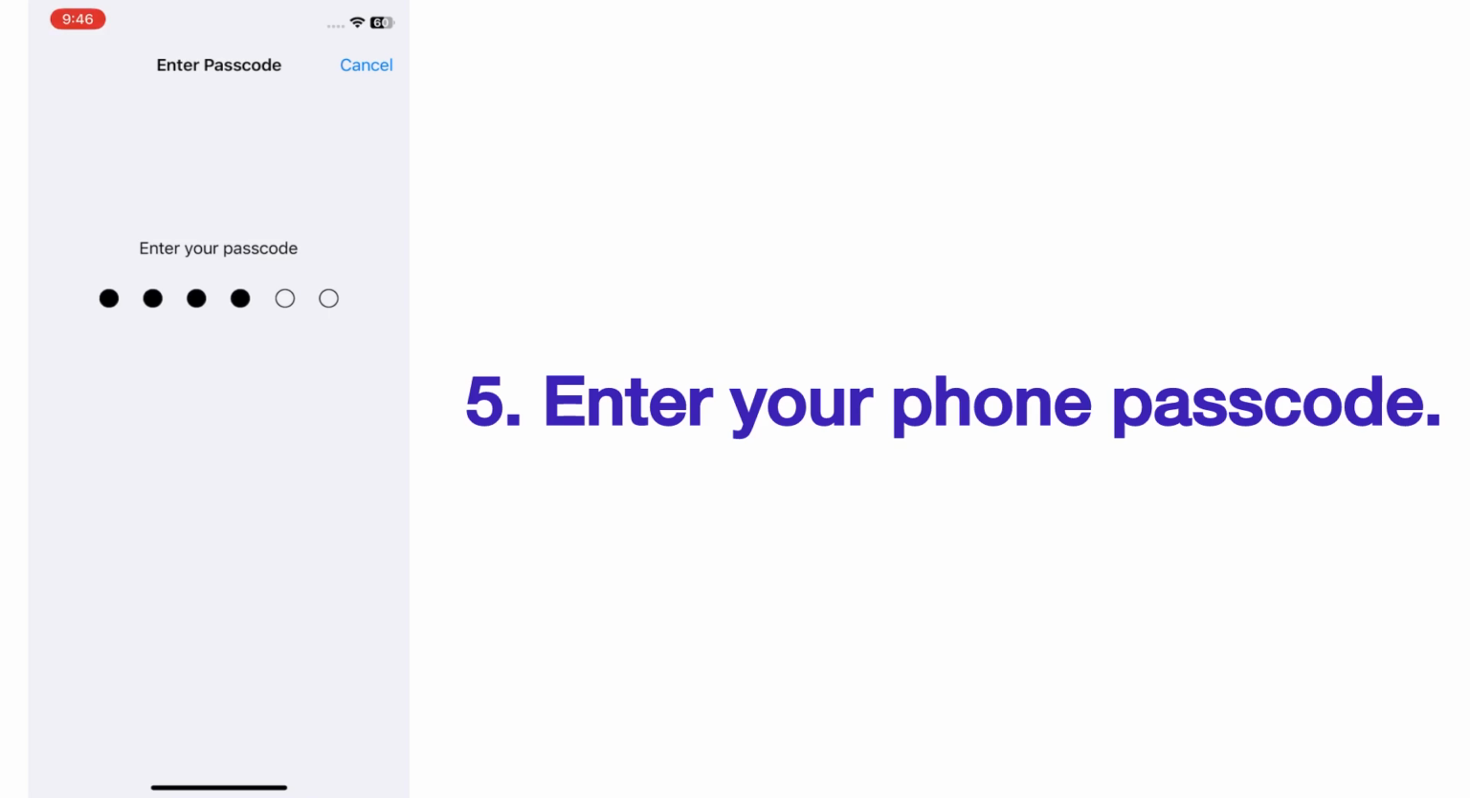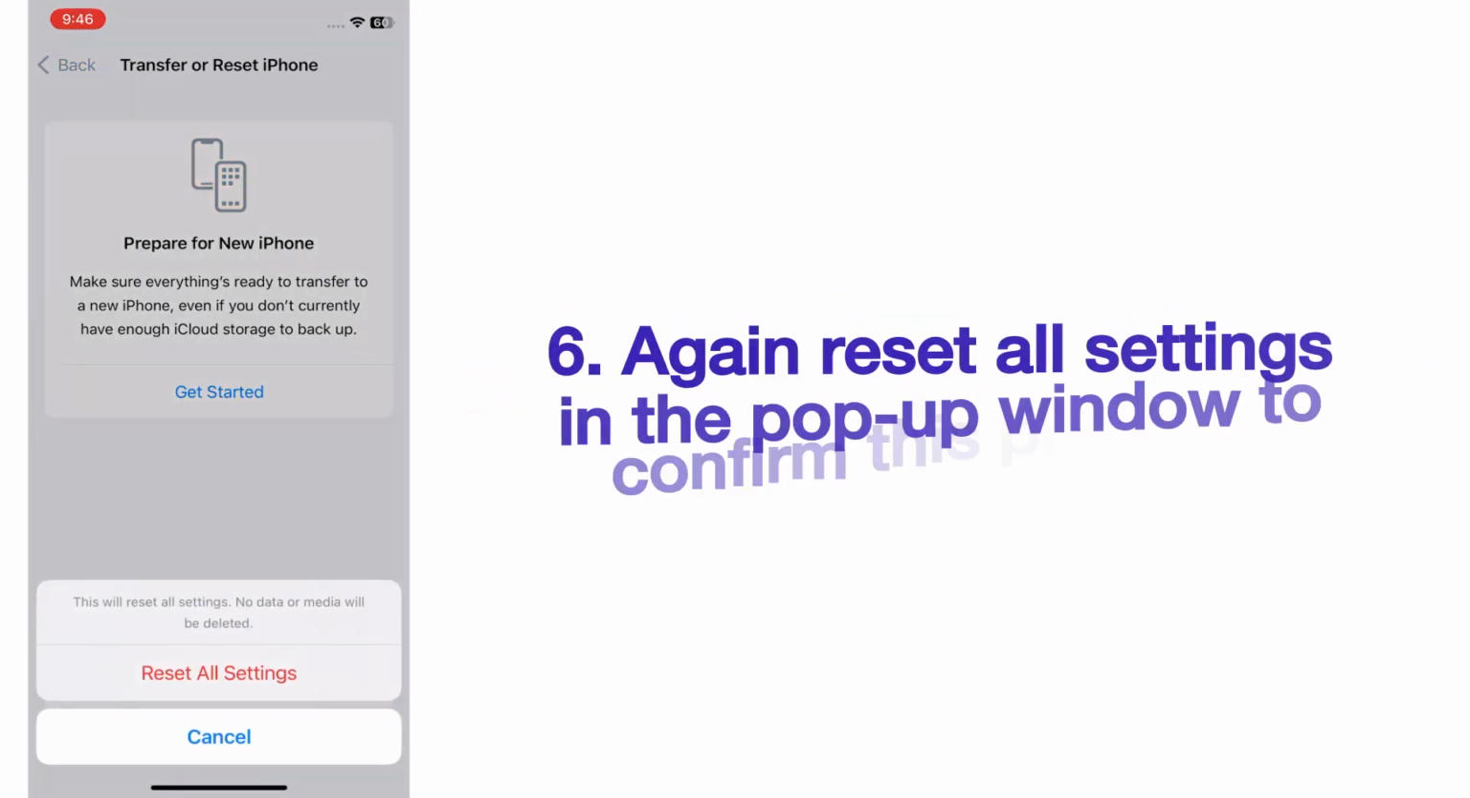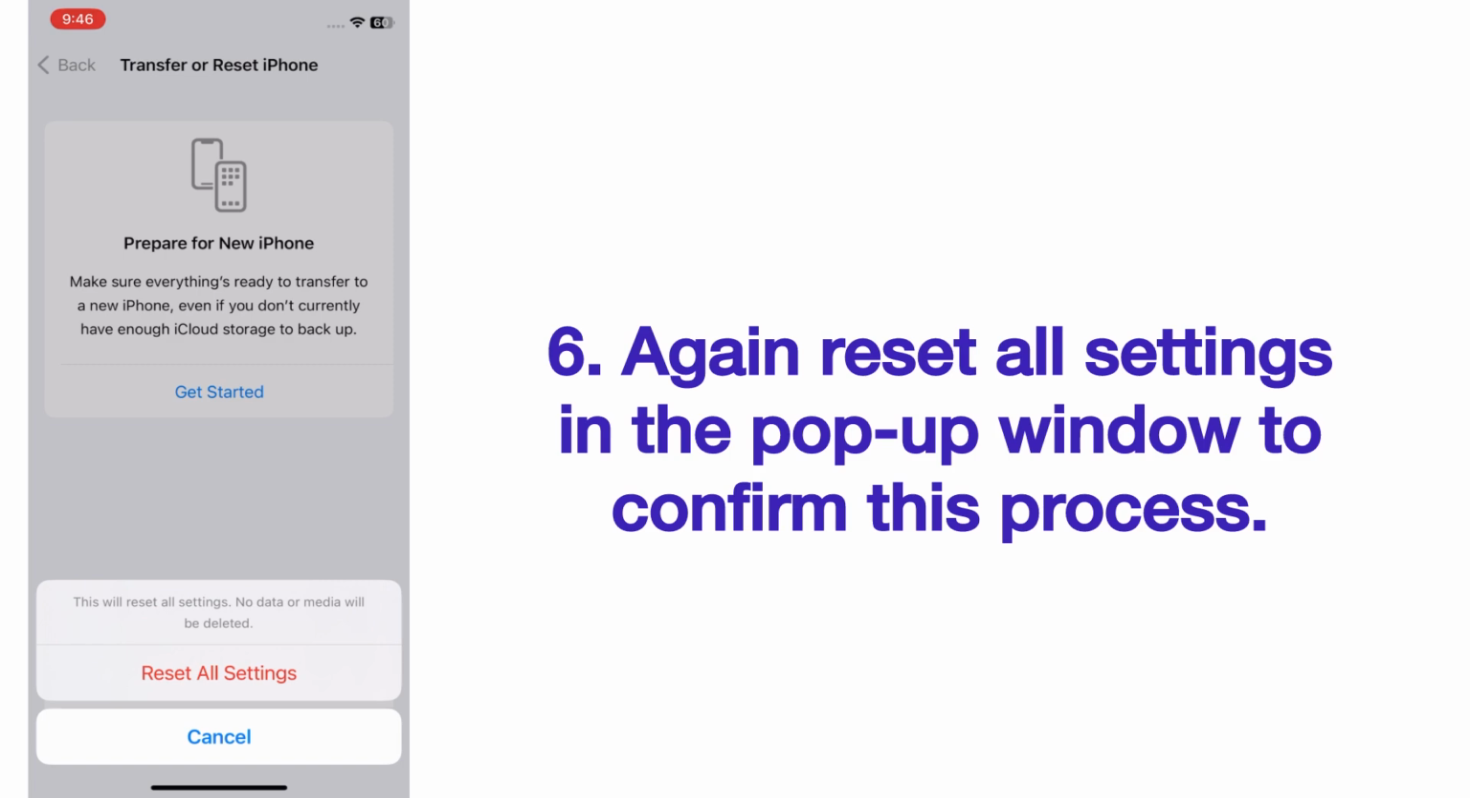Enter your phone passcode. Again, tap Reset All Settings in the pop-up window to confirm this process.